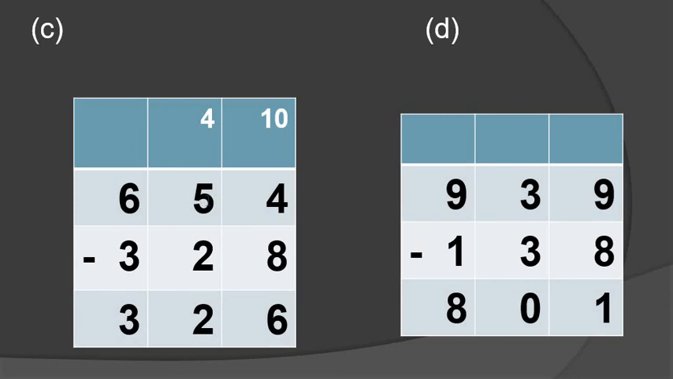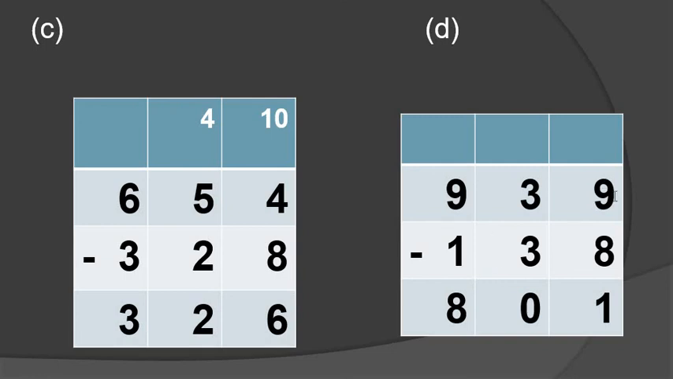Then cut the further digit. What am I cutting, students? I cut this digit 5 and put the smaller digit 4. 4 minus 2. How many, students? 2. Then further, 6 minus 3, possible? Yes. 6 minus 3. How many, students? 3. Question C is done.